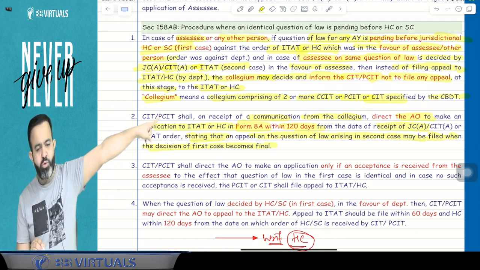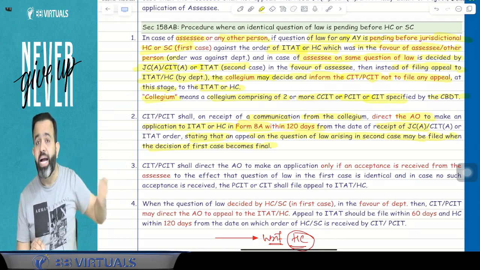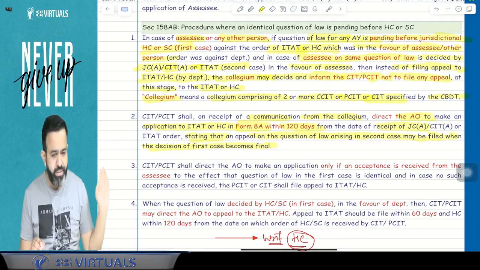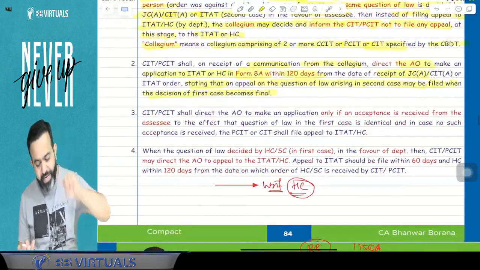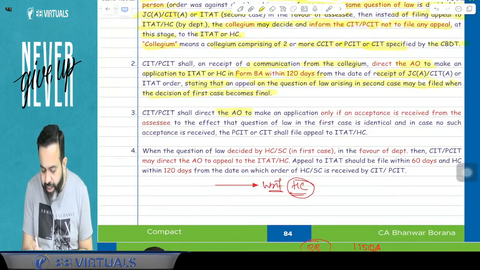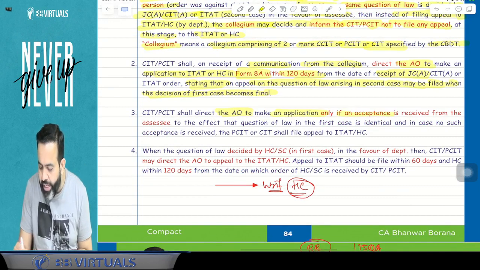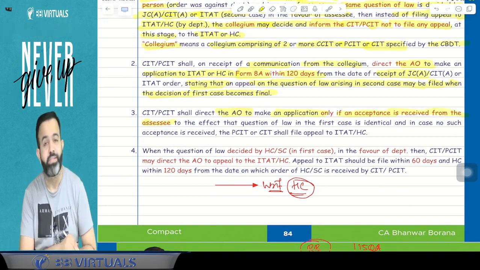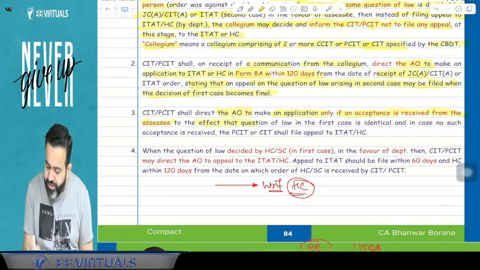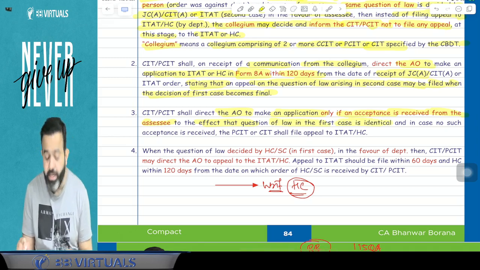Means whenever that High Court or Supreme Court judgment comes, only after that will the department file the appeal. Now CIT, PCIT shall direct the AO to make an application only if acceptance is received from the assessee, to the effect that the question of law in the first case is identical.